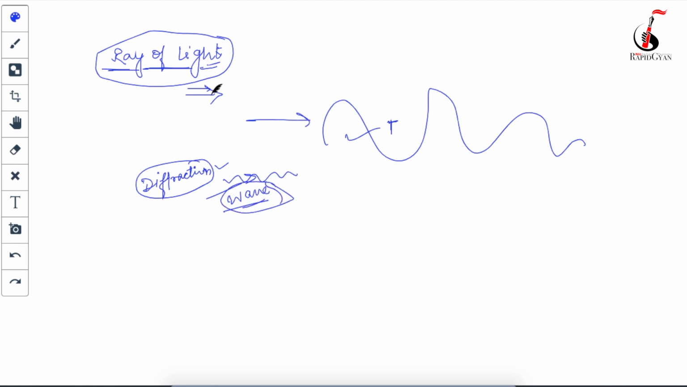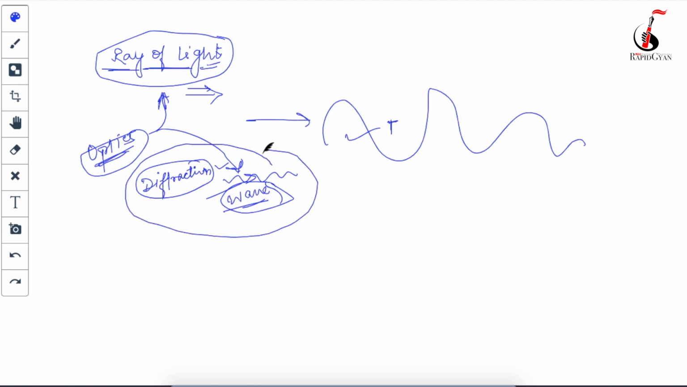The study of light in physics is called optics. It is further classified into ray optics and wave optics. Ray optics means the light travels in a straight line, while in wave optics we consider that light travels in a wave form. So this wave optics you are going to study in the higher classes.